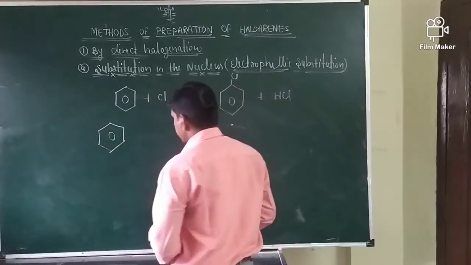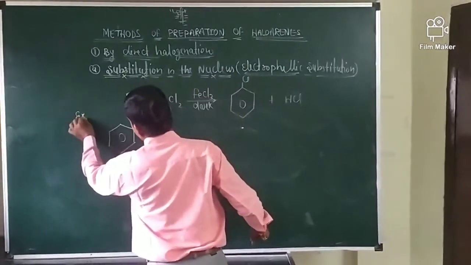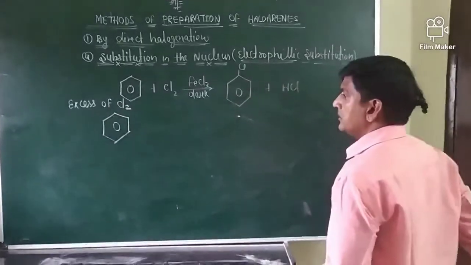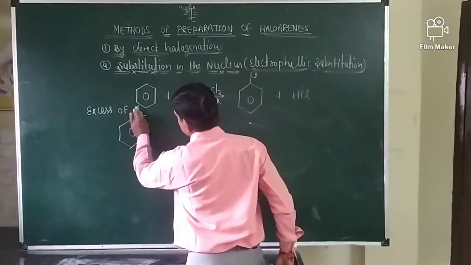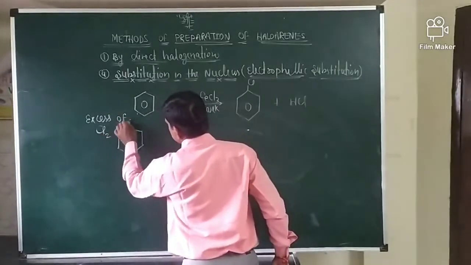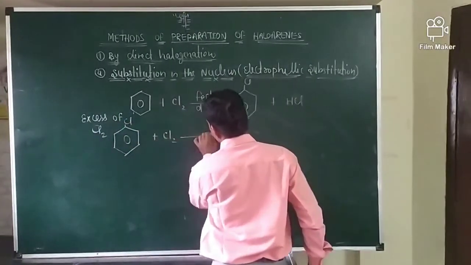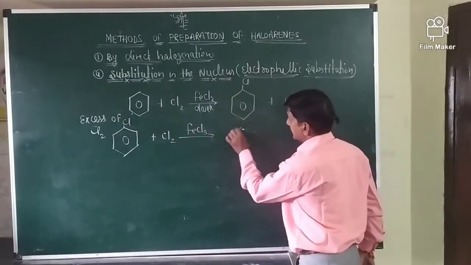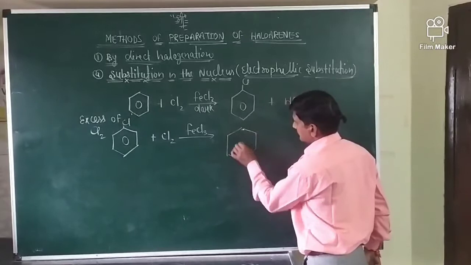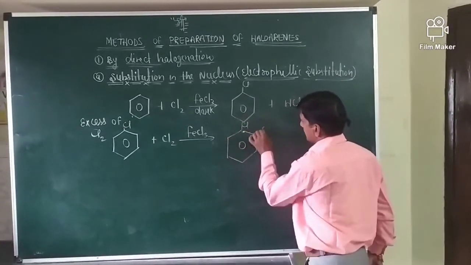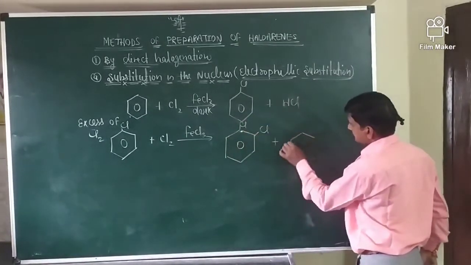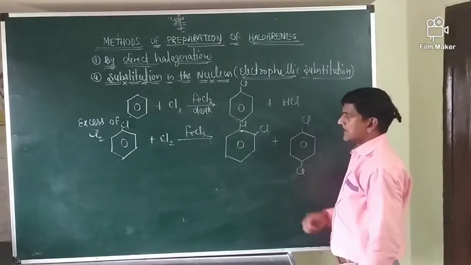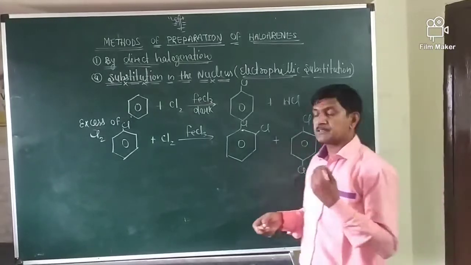Excess of chlorine will pass. Here is Cl plus Cl2, FeCl3. You will get the ortho and para substituted halogen derivatives. Ortho plus para. Of these ortho and para, one is major, another one is minor.